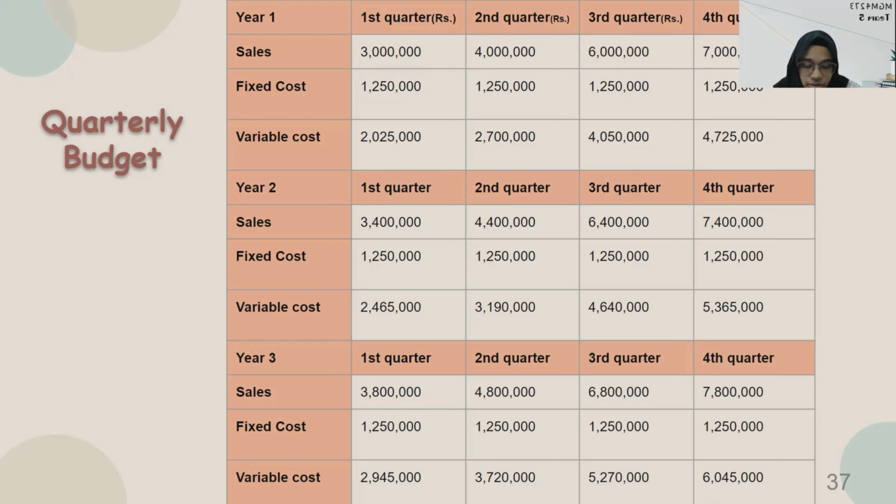So these are the fixed costs included, and then the variable cost includes the raw materials, like polyurethane leather, high-tech rubber compound, as mentioned earlier. So this kind of raw materials needed for the products. And then we have packaging expenses, and labor wages. Those include the variable cost. Here we give the summation of first year, second year, and third year quarterly. So this is our total quarterly budget. Next.